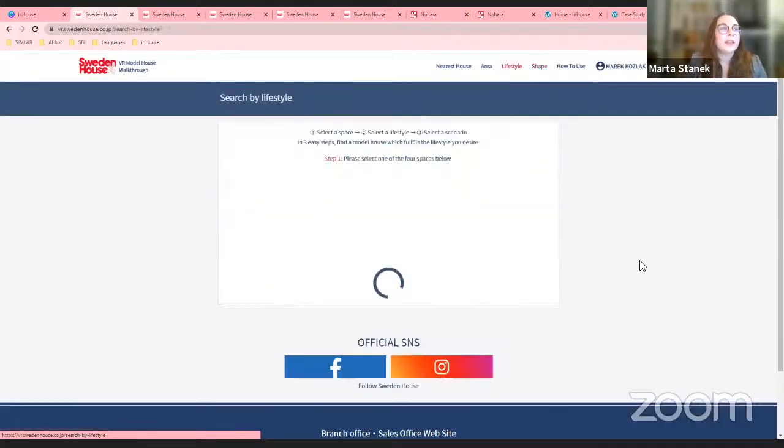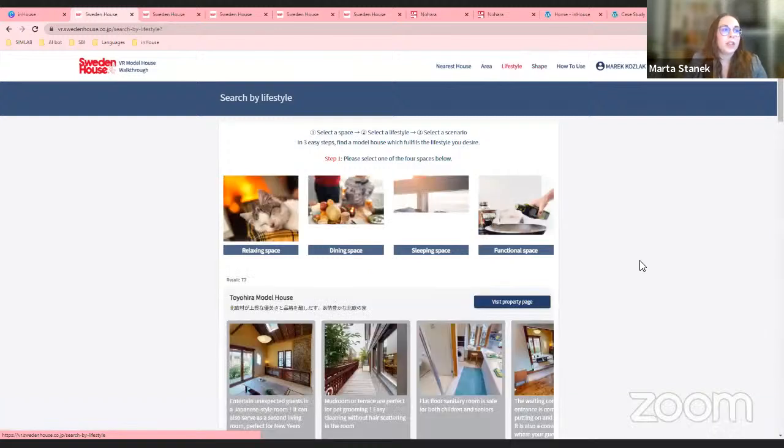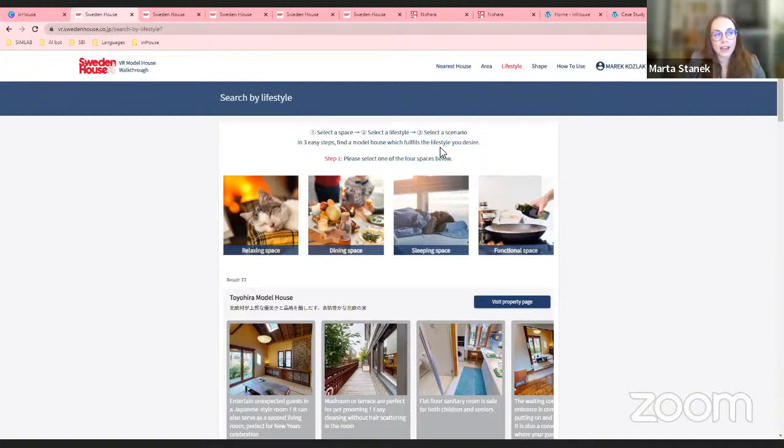And the last one, but the most interesting search engine, is what we call the feature search. Our client called it the lifestyle search. Basically, it's a search engine based on tags. So it has 3 tiers.